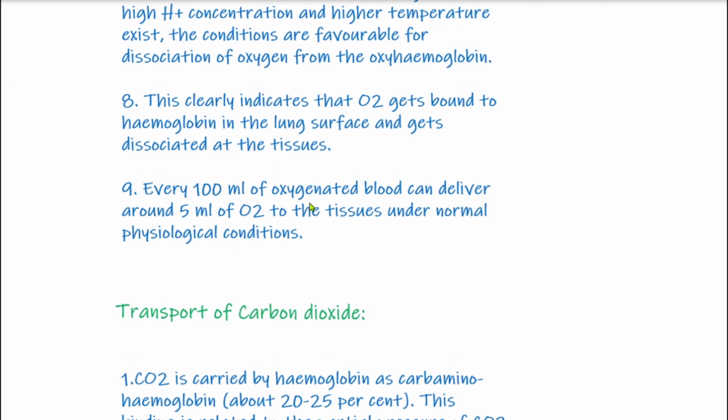Every 100 ml of oxygenated blood can deliver around 5 ml of oxygen to the tissues under normal physiological conditions. Under normal physiological conditions, when we are healthy, 100 ml of oxygenated blood delivers 5 ml of oxygen to the tissues.